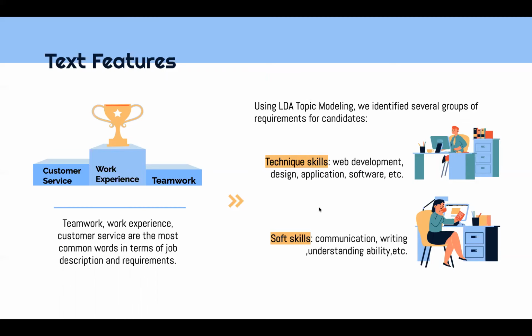Then we also applied LDA topic modeling on each column to see if there are any interesting topics underlying each column. We found out that teamwork, work experience, and customer service are the most common words in terms of job description and requirements. To dig deeper, technical skills and soft skills are the two groups of skills mentioned frequently. Next, my teammates will demonstrate the data preprocessing and the modeling part.